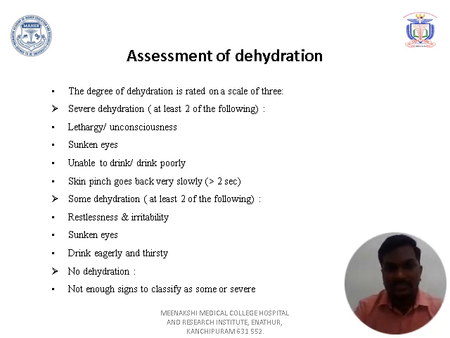Some dehydration means at least 2 of the following: the child is irritable or restless, with sunken eyes, and there is increased thirst. Any 2 of these 3 means the child has some dehydration. In no dehydration, the child does not have enough signs of some dehydration or severe dehydration, and the child will be thirsty and taking fluids orally. Based on these clinical features, we classify the child into no dehydration, some dehydration, and severe dehydration.